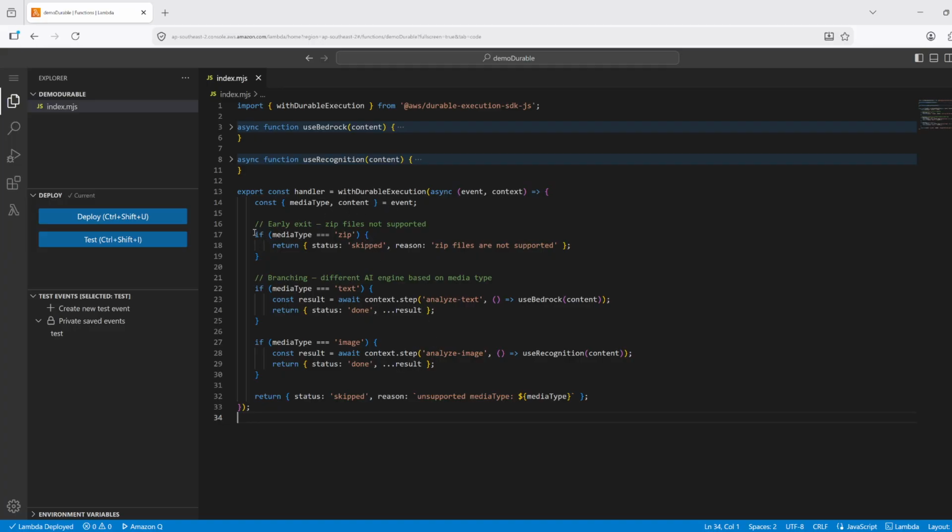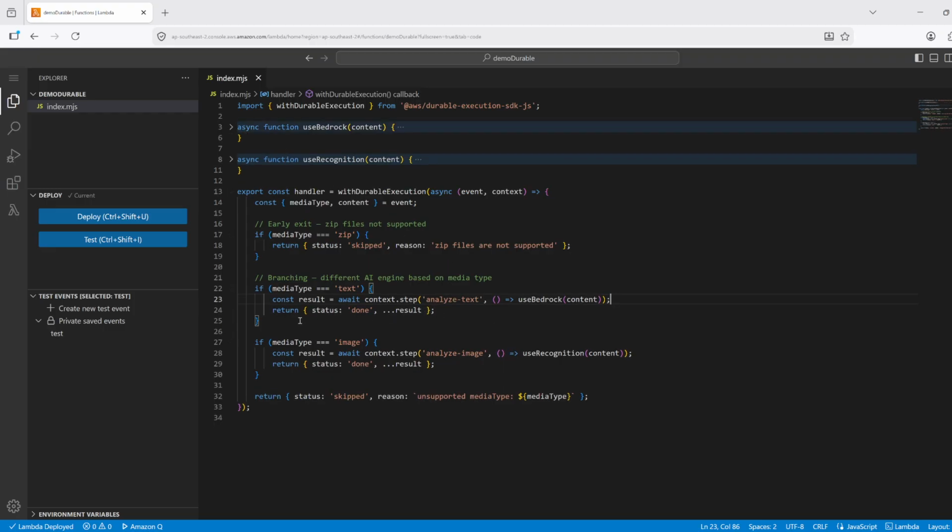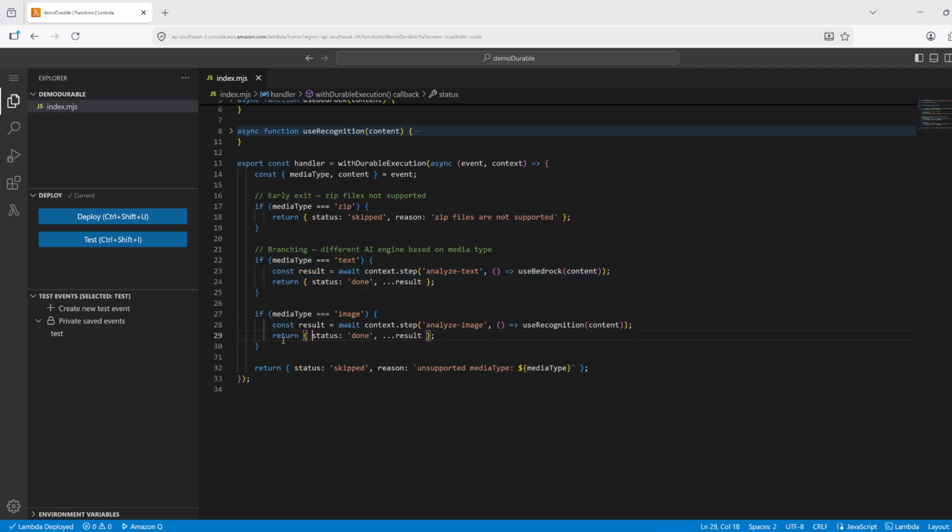uses three if conditions, and from the event payload we are taking media type and content. If media type is zip, then we are stopping the workflow. If media type is text, then we are using a durable step to call Bedrock to analyze the text. And here we have just a sample or dummy Bedrock function. We are not calling actual Bedrock, but actual Bedrock can be called here. And if media type is image, then we call AWS Rekognition to analyze the image.